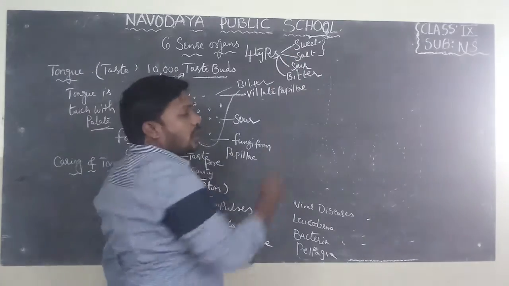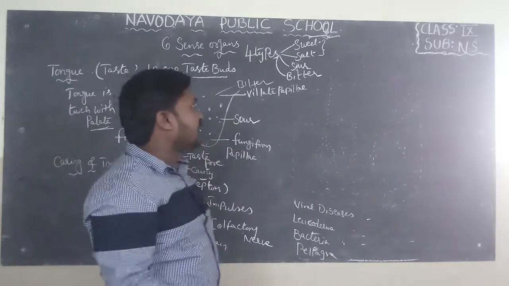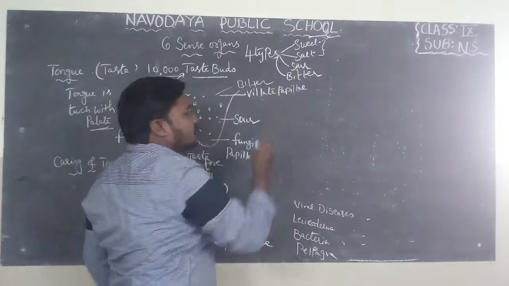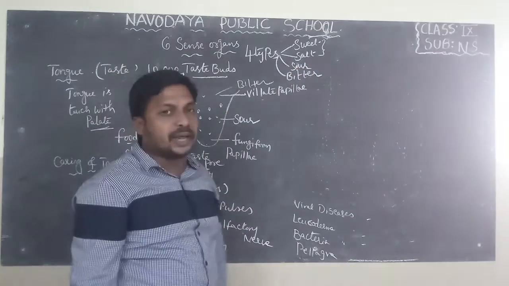Sweet and salt, the front portion of the tongue is helpful to observe the sweet and salt taste, and sour on the sides of the tongue, bitter on the back of the tongue.